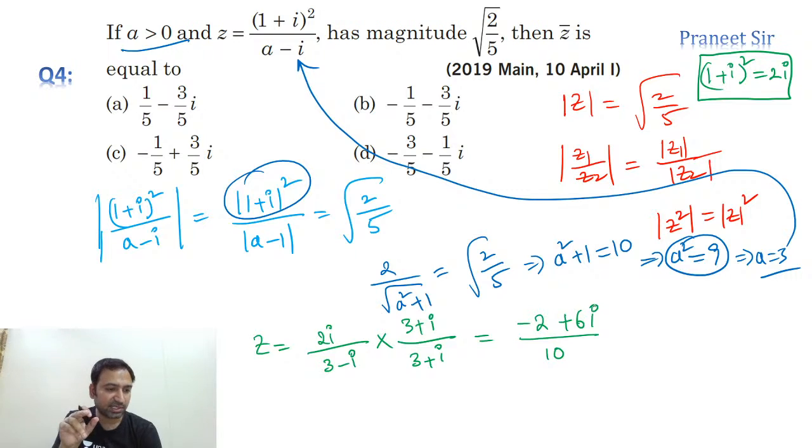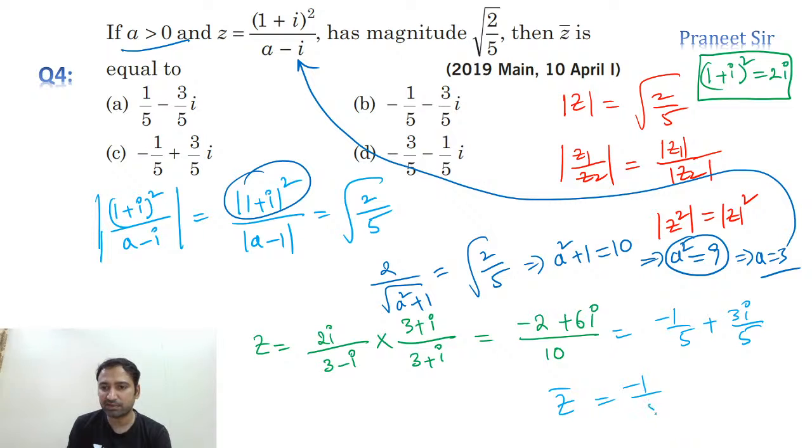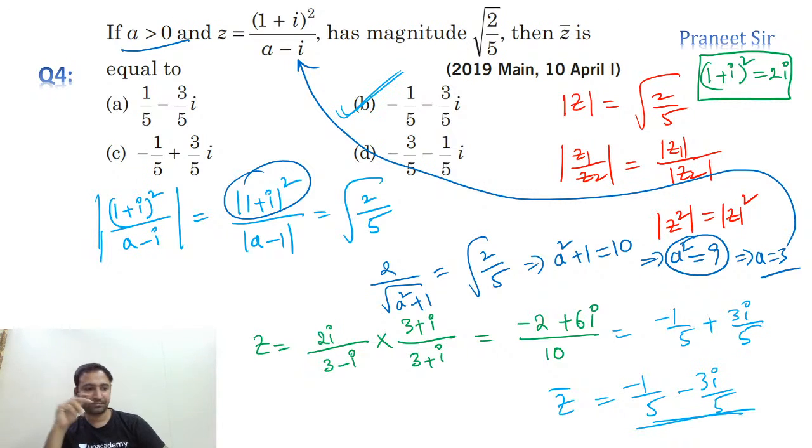But this is z, guys. He's asking z bar. Let's calculate z bar, the conjugate of this. So we can write z as minus 1 by 5 plus 3i by 5. This is z. But we need to calculate z bar, its conjugate: minus 1 by 5 minus 3i by 5. That's it. Simple. So yes, second option is the answer. Clear now?